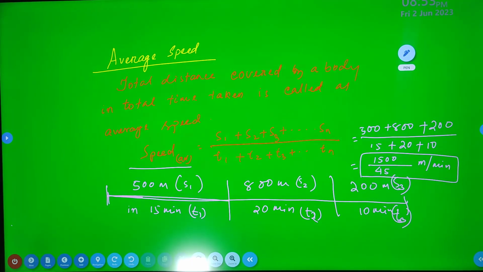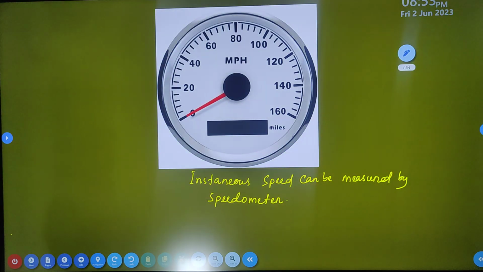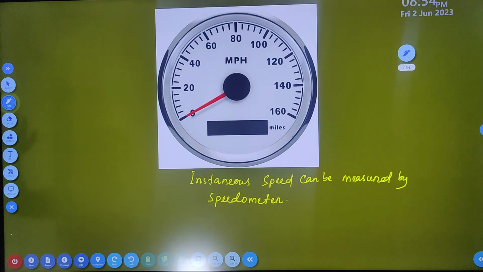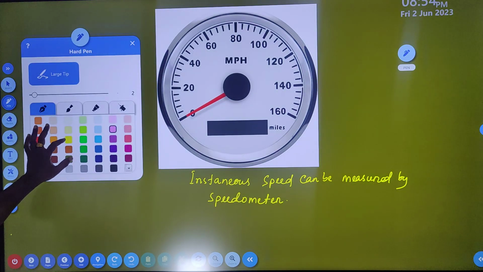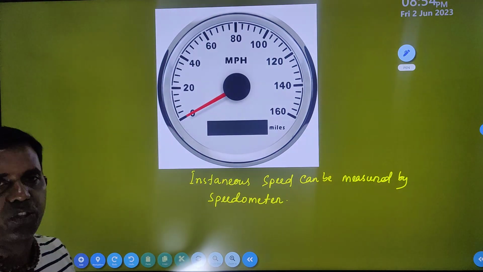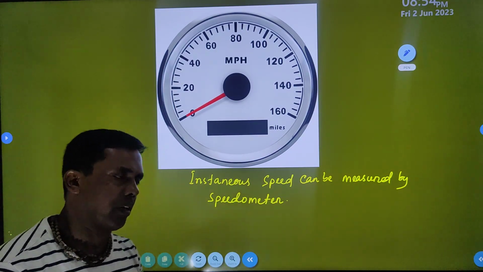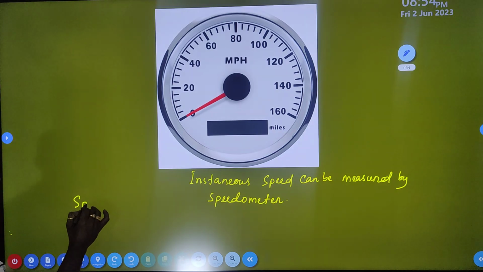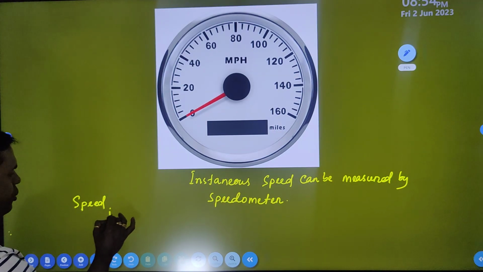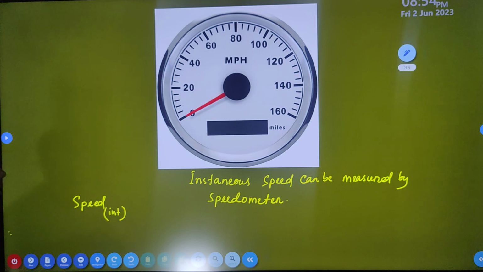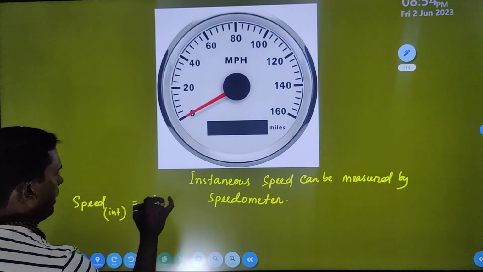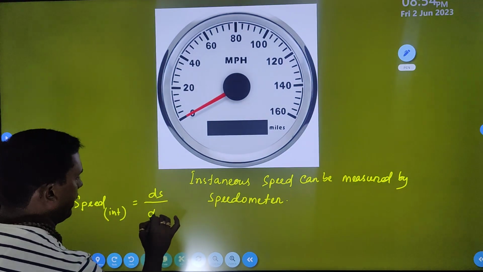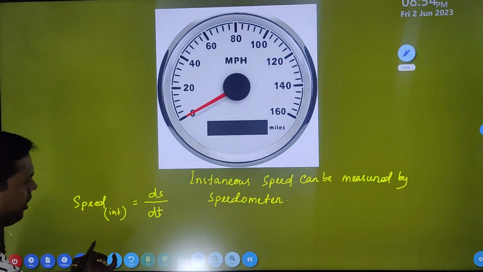Okay, then next, if you go through speed, you can get the instantaneous speed. So what do you mean by instantaneous speed? The instantaneous speed means the speed of any object instantly, for a short time period. So simply I can write that instantaneous speed is equal to ds, meaning a small change of the displacement, divided by dt, the small time period.